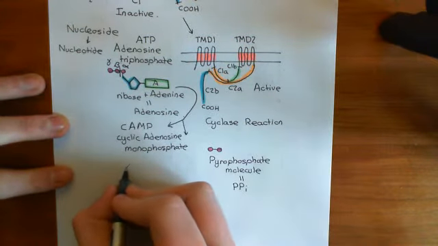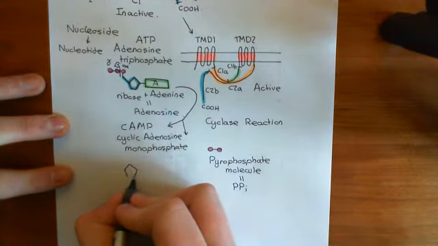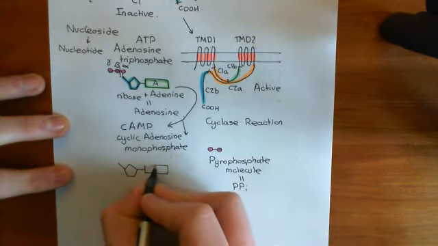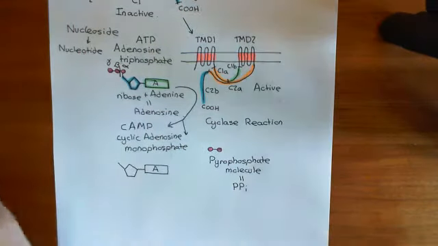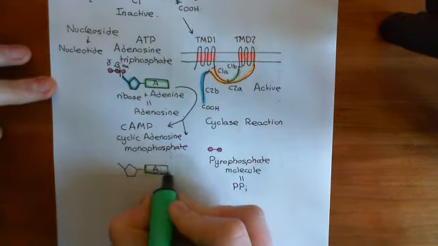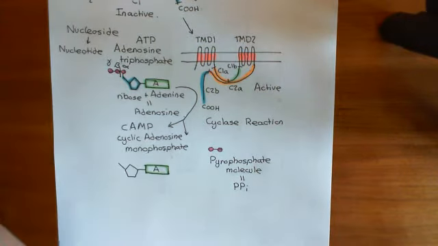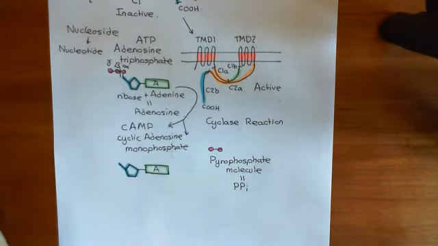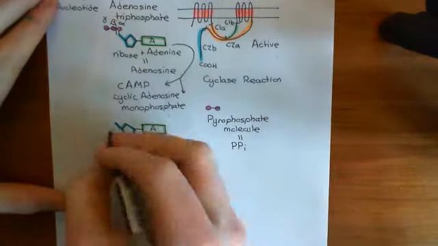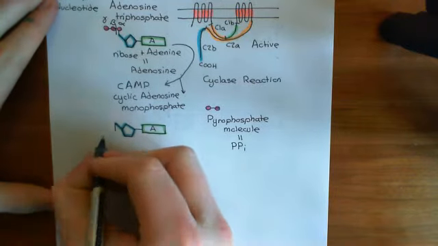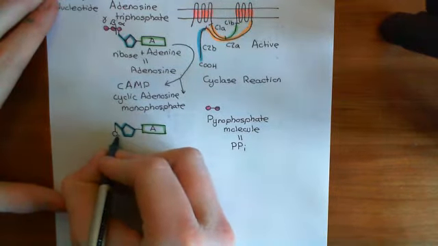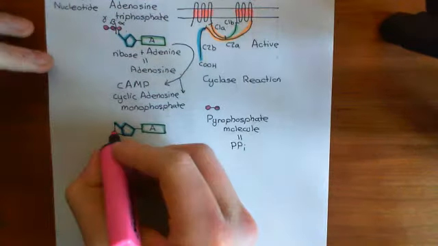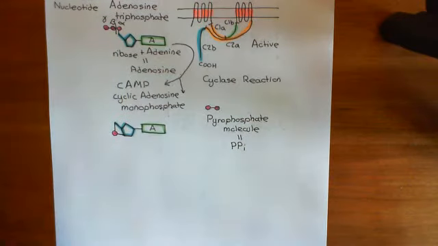Let me show you doing this. Firstly, let's just draw out what we understand. Here's our ribose sugar. Here is our adenine organic base, so that's just adenosine. I'll colour these in again. Here is our organic base adenine in green. Here is our ribose sugar in blue. Then coming off the fifth carbon, we have this phosphate group still, the alpha phosphate, and we're going to bind the alpha phosphate to the alcohol group that comes off the third carbon down here. That creates a new cycle within the structure.